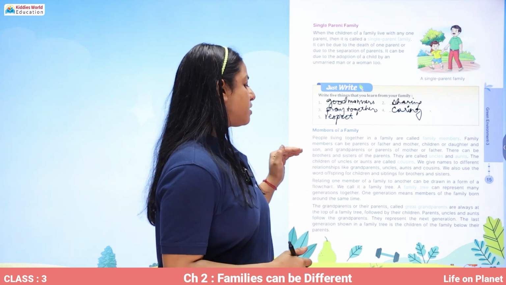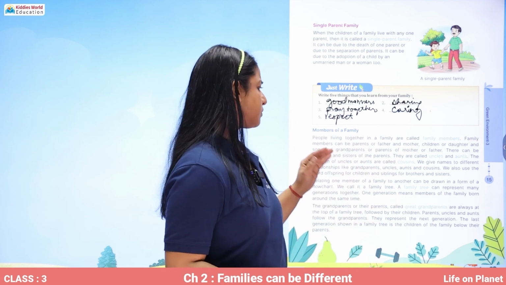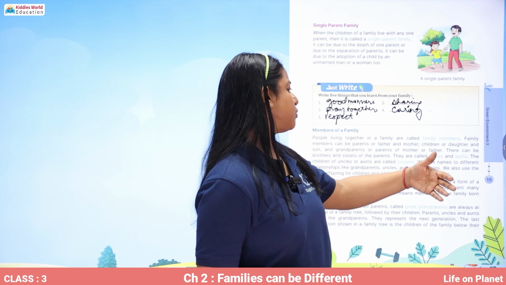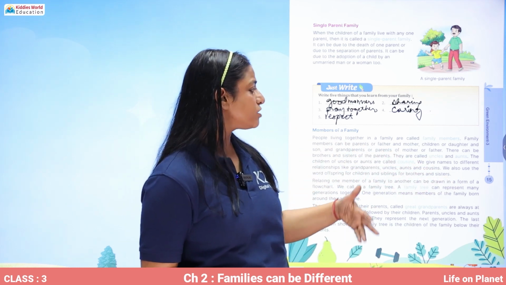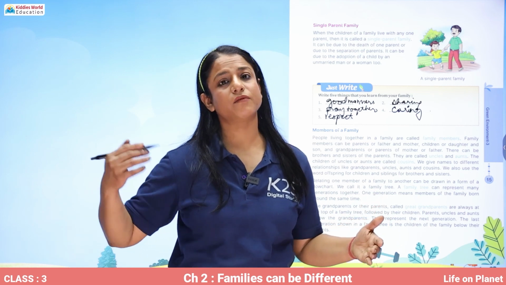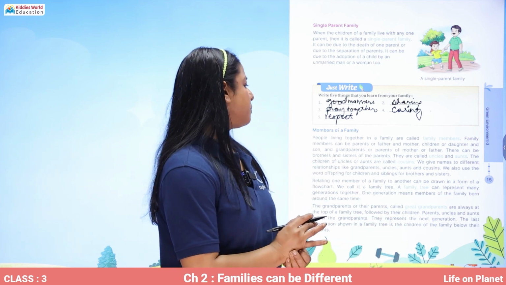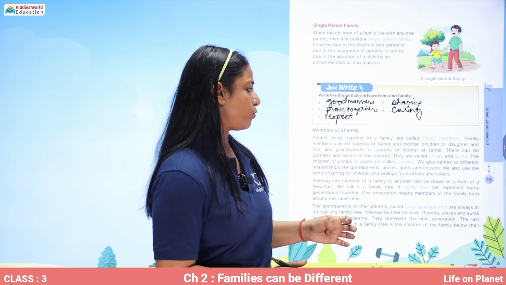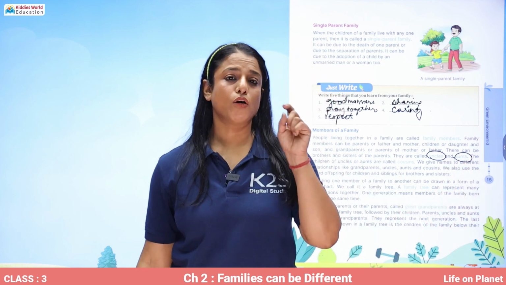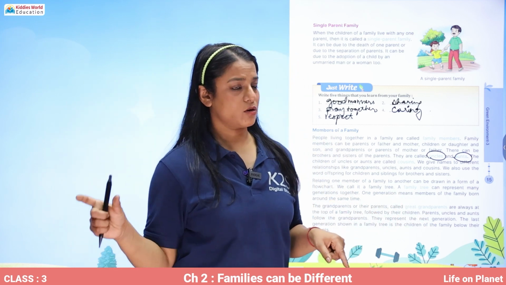Now, who are the members of the family? People living together in a family are called family members. Family members can be parents or father, mother, children, daughter, son, grandparents, parents of mother and father. So, anyone who is living with you in the family, any member who is living with you in your house as a family, is your family member. There can be brothers and sisters of the parents also, and they are called uncles and aunts. So, brothers of your parents, they are called the uncles, and sisters of your parents, they are called the aunts.